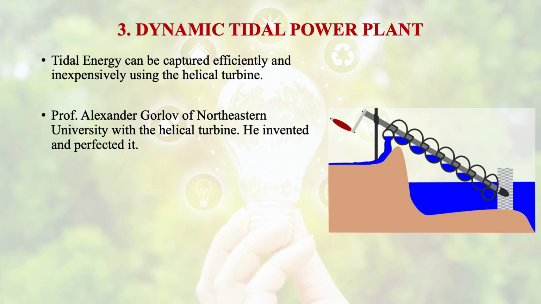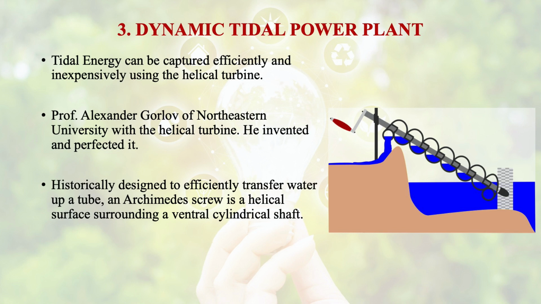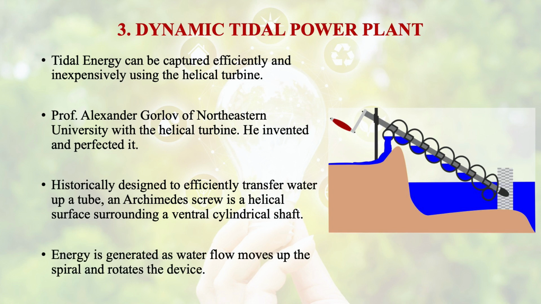Professor Alexander Gorlov of Northeastern University has invented this helical turbine and perfected it. Historically, it is designed to efficiently transfer water up a tube, just like an Archimedes screw, which is a helical surface surrounding a central cylindrical shaft, and energy is generated as water flow moves up the spiral and rotates the device.